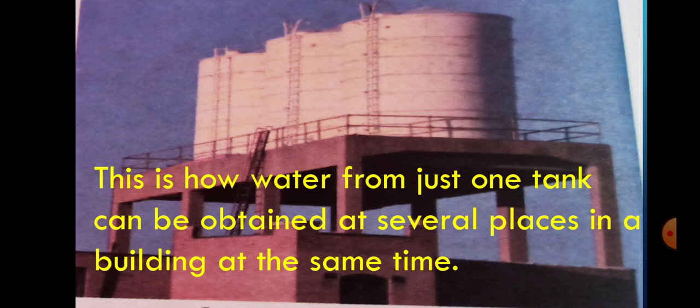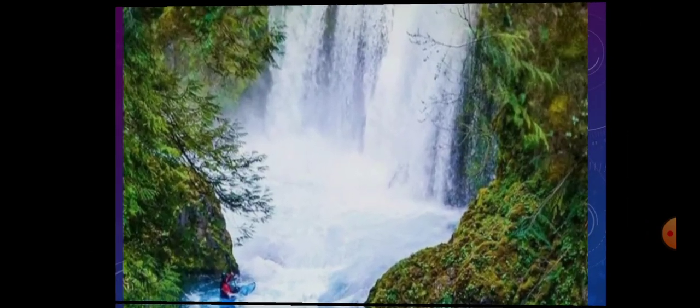What do we learn? This is what we realize: water from just one tank can be obtained at several places in a building at the same time.